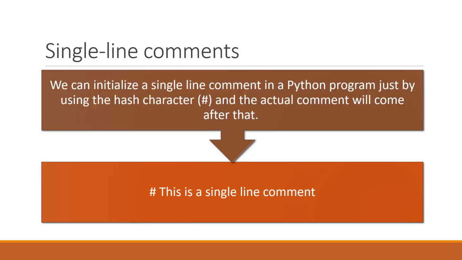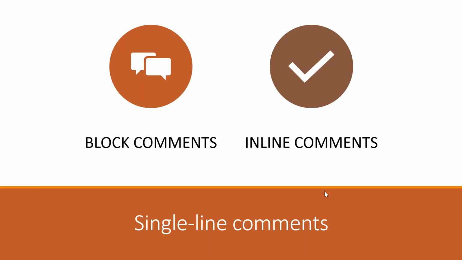Here we can see an example. Usually single line comments are something like this. We start off by specifying a hash character. This will indicate to the Python interpreter that this is a comment, and after the hash we put an empty space and then we write our actual comment. Single line comments are mostly utilized to provide an effective and brief description of an expression, variable or a function. Most importantly, a single line comment in Python can be written either as a block comment or as an inline comment. So let's discuss these as well.